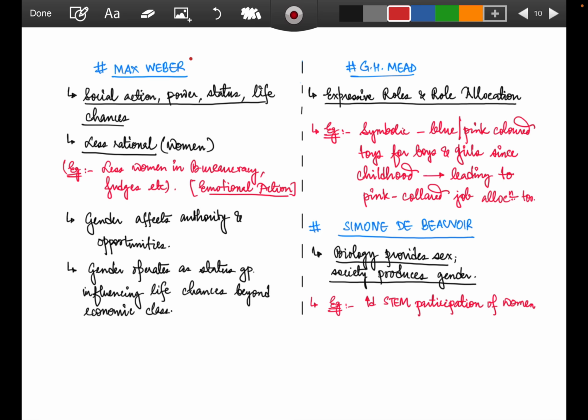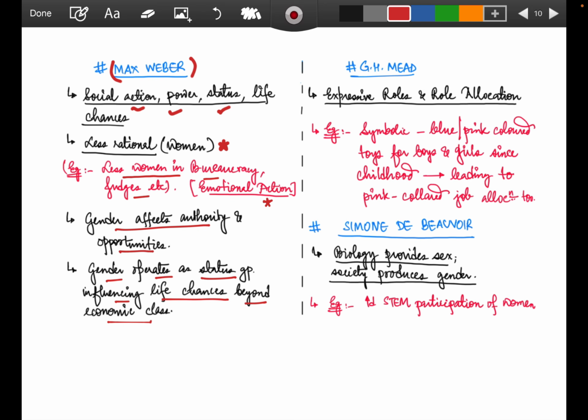Coming to the next topic, that is Max Weber. Max Weber is the person who talks of life chances, status, power, and social action. In social action, less rationality has always been associated with women. We say that women are less rational, right? So whenever talking in this form, we see fewer women in bureaucracy, as judges, etc., because their emotional actions are seen as overpowering. So whenever you want to show this angle of gender, you can link it with Max Weber. Gender affects authority and opportunities. Gender operates as a status group, influencing life chances beyond economic class.